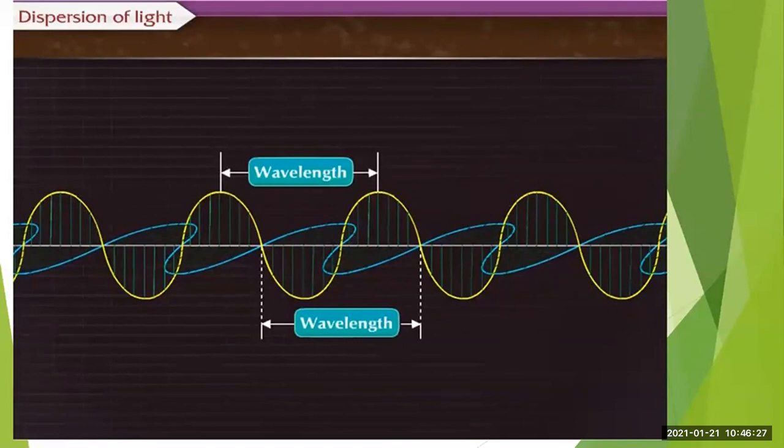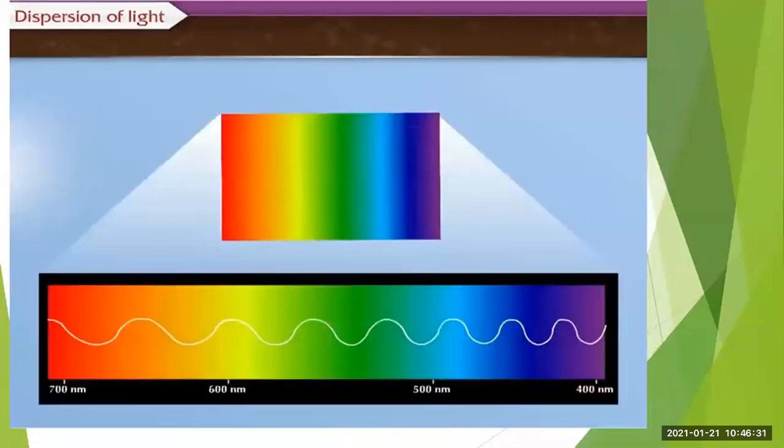Now, the wavelength of radiation to which our eyes are sensitive is between 400 and 700 nanometer. Here you can see it is given 400 to 700.